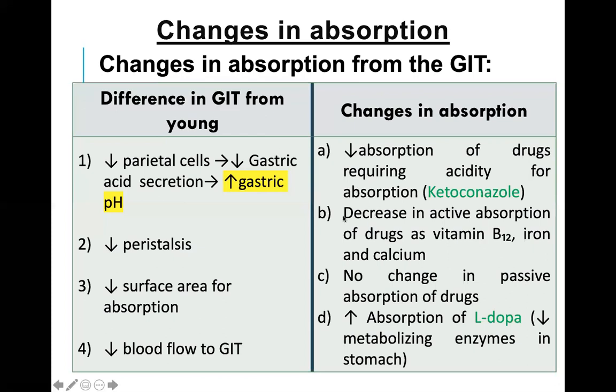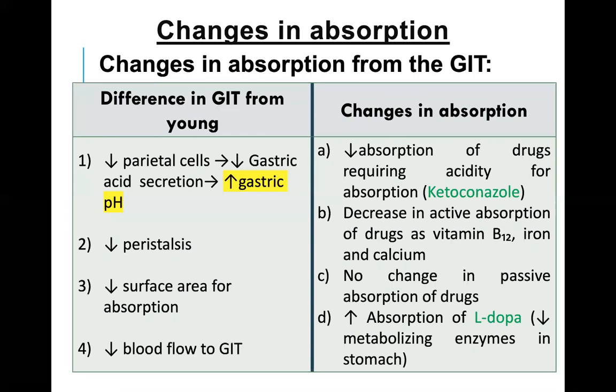Now, in the elderly, there is a decrease in active absorption of drugs like vitamin B12, iron, and calcium. Because vitamin B12, iron, and calcium need active absorption, they need energy, as we discussed in the lecture on absorption.